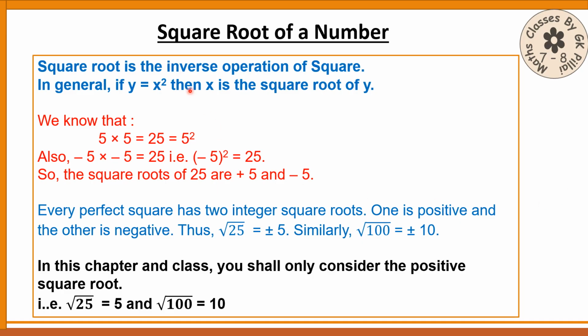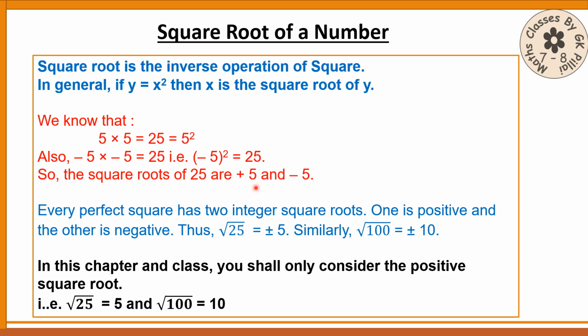The definition goes this way. Square root is the inverse operation of square. In general, if y equals x squared, then x is the square root of y. Don't mix this up. We know that 5 into 5 is 25. Also, minus 5 into minus 5 is also 25. So 5 squared is 25, and minus 5 squared is also 25. So if you go for the inverse operation, the square root of 25 will be plus 5 as well as minus 5.